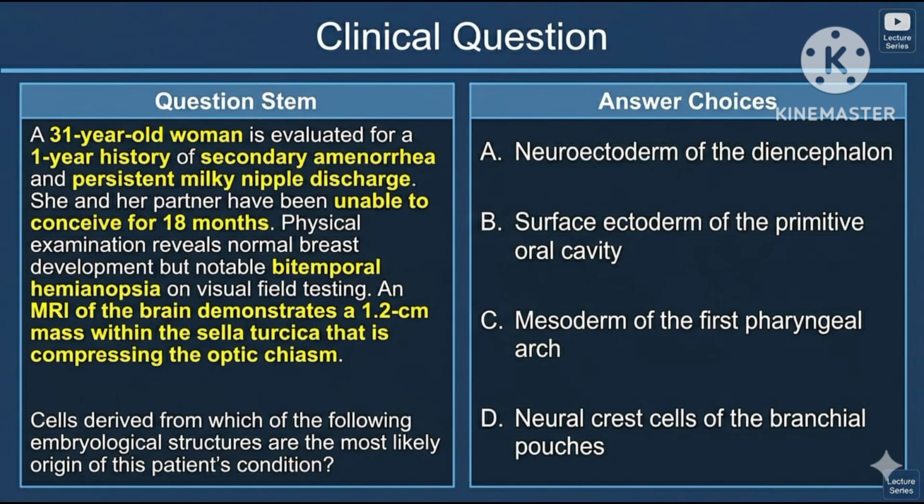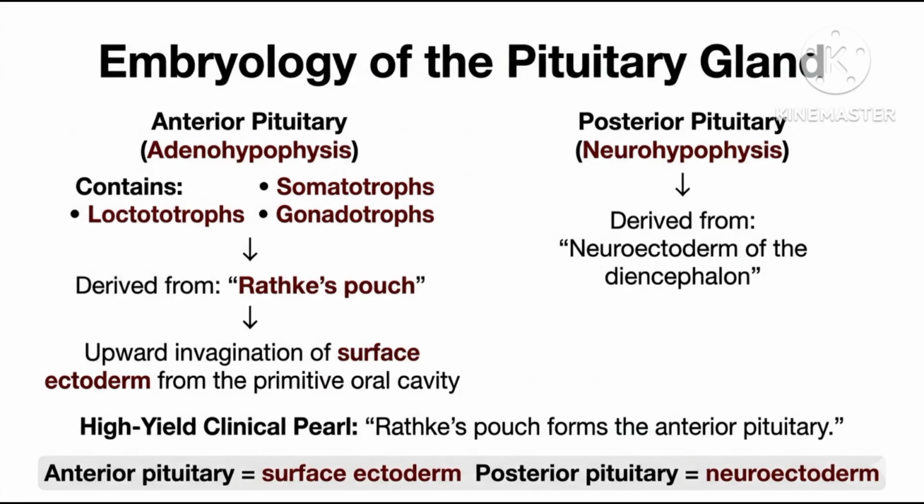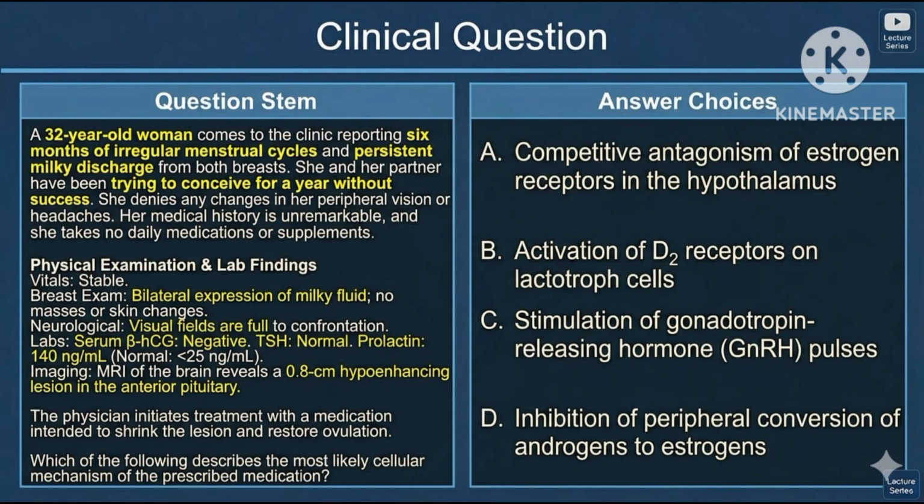Woman with secondary amenorrhea, galactorrhea, unable to conceive, with mass in pituitary. This is most likely prolactinoma. As we all know, prolactin is produced by lactotrophs in anterior pituitary. Cells in anterior pituitary such as somatotrophs, gonadotrophs, lactotrophs are derived from surface ectoderm, while the cells in posterior pituitary are derived from neuroectoderm.